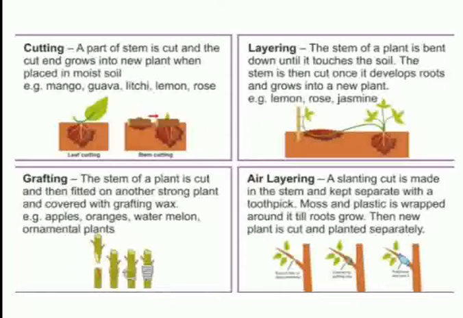Next is layering. In this method, the stem branch chosen for propagation, the layer, remains attached to the parent till it has developed adventitious roots. It is of various types: air layering, ground layering, gutti, etc. In ground layering, the stem is capable of bending and the selected branch is bent down into the soil.